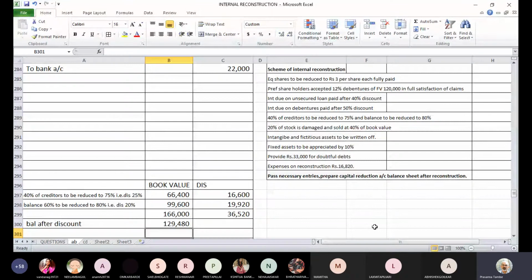And the second group of creditors will be offering a discount of 20% because they want the balance to be reduced to 80%. So 25% of 66,400 comes to 16,600. And 20% of 99,600 will come to 19,920. If you sum up these two numbers, the total discount expected from both groups of creditors is 36,520 rupees. This is the aggregate amount of discount that we have received. And then you can also work out the balance after discount, which will be carried forward, which will be 1,66,000 minus 36,520 rupees. Are you clear about the adjustment and calculation?